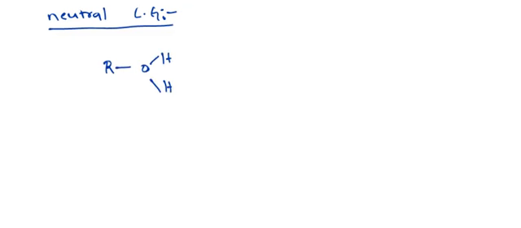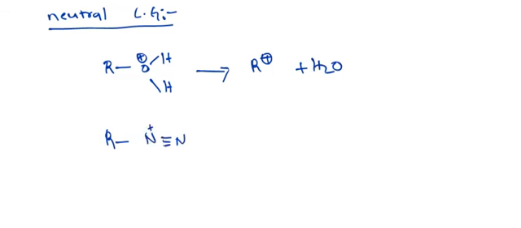So all these are negative leaving groups. Let's check out some neutral leaving groups. For example, here I have taken one like this, with positive charge on oxygen. This gives R plus along with H2O. And here it gives R plus along with N2. Among H2O and N2, which is the better leaving group? N2 is the better leaving group, and N2 is more stable than H2O.